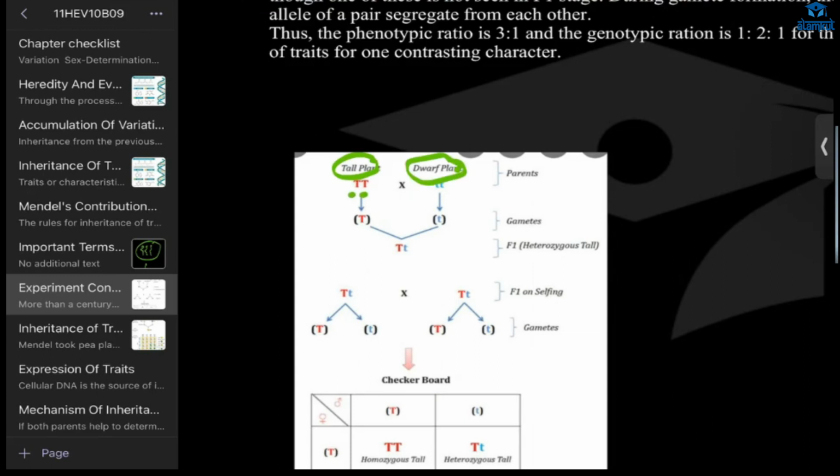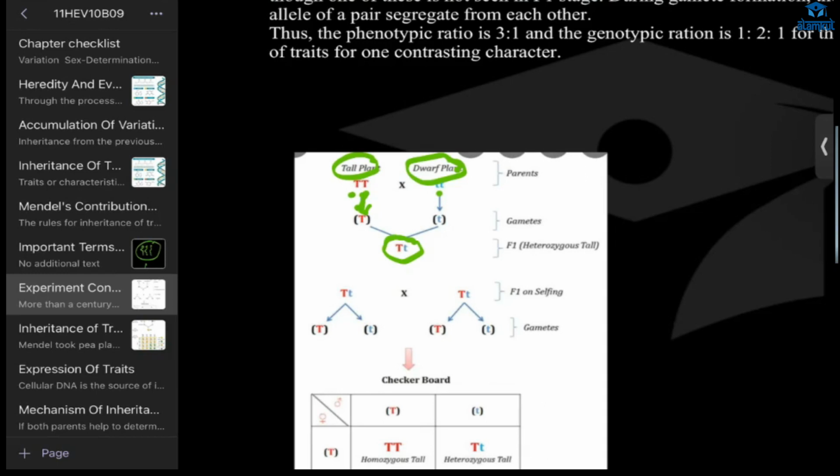Capital T and small t. After that, what will happen? He has to take the T gamete, right? From here one T we take, and from here one T we take, right? The gamete. And after that, there will be fusion, and we get this capital T, small t.